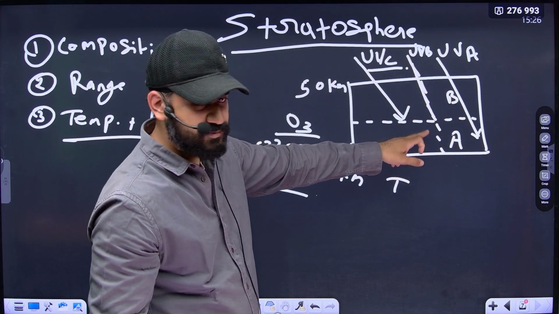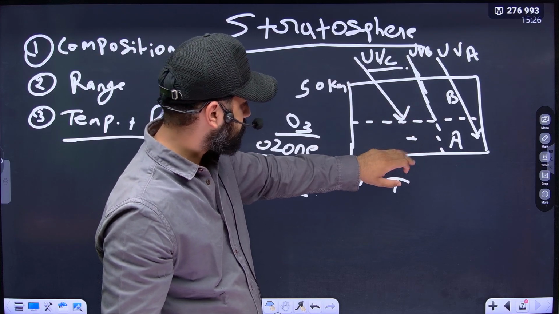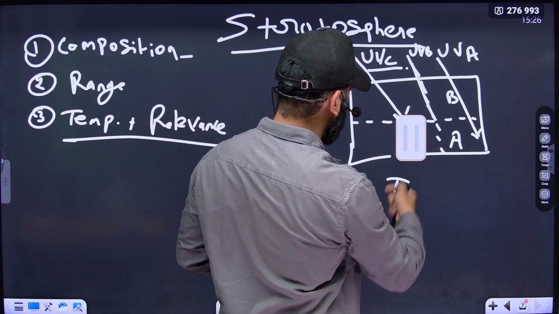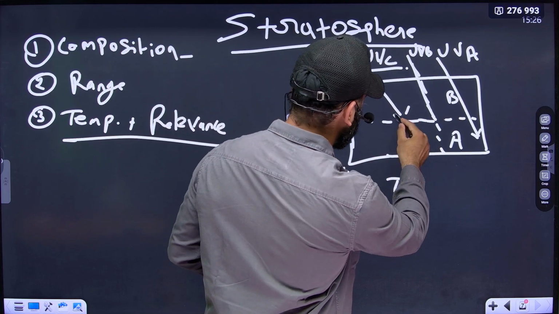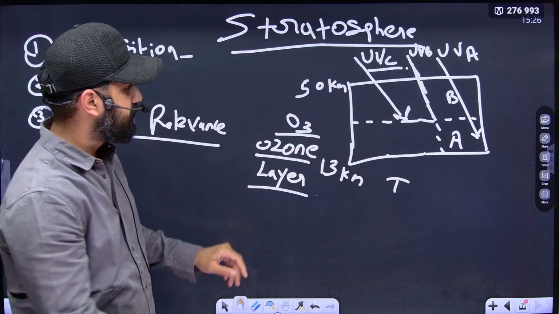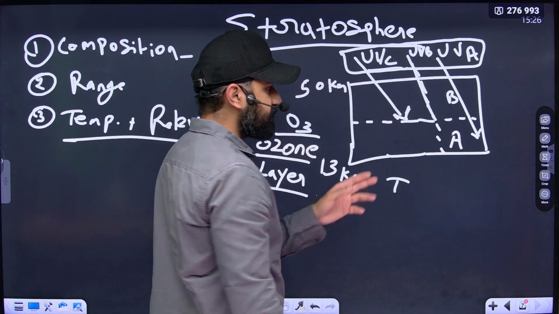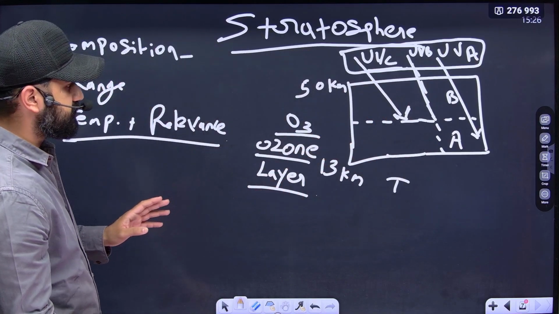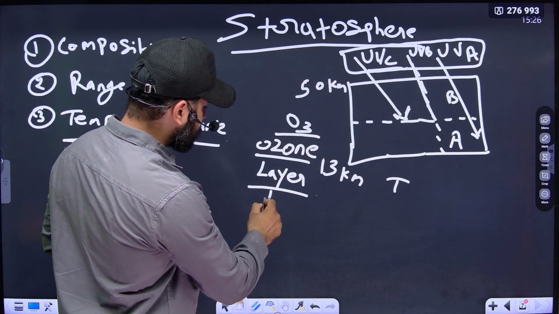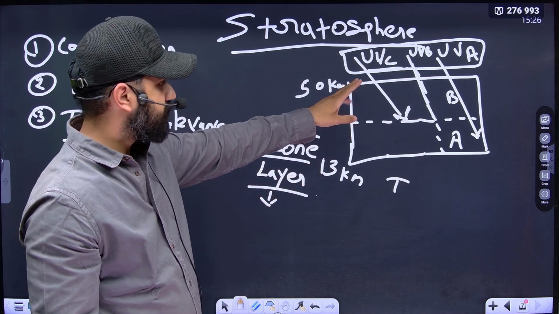UVB is partially absorbed by the ozone layer. UVC is totally absorbed by the ozone layer. Okay, they have different types of frequency, wavelength, and impact that we'll study in the environment section. So the ozone layer is present in stratosphere, which is responsible for absorption of harmful ultraviolet rays.